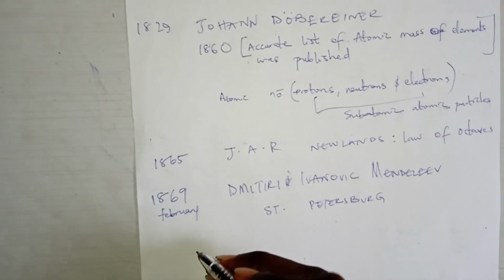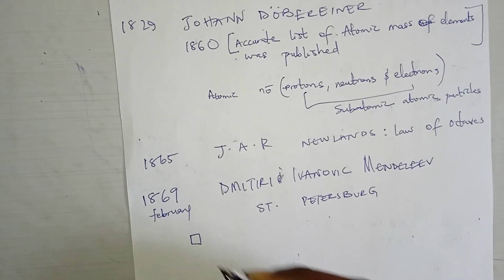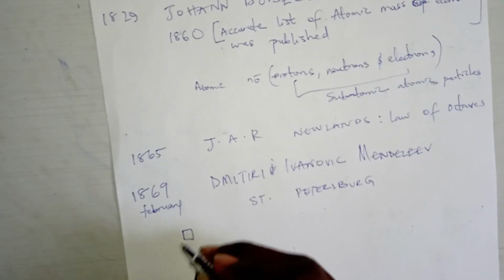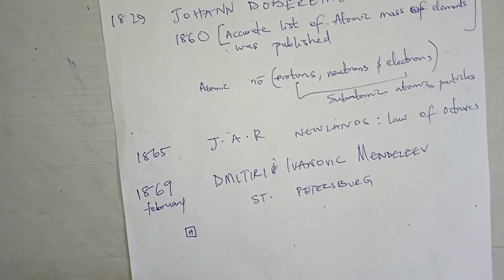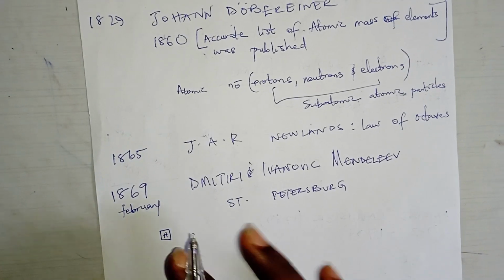So he postulated this and he published it. In that publication, he made room for elements that were not existing at that time. Where he noticed the law of octaves, where he noticed similarities, he grouped them together.